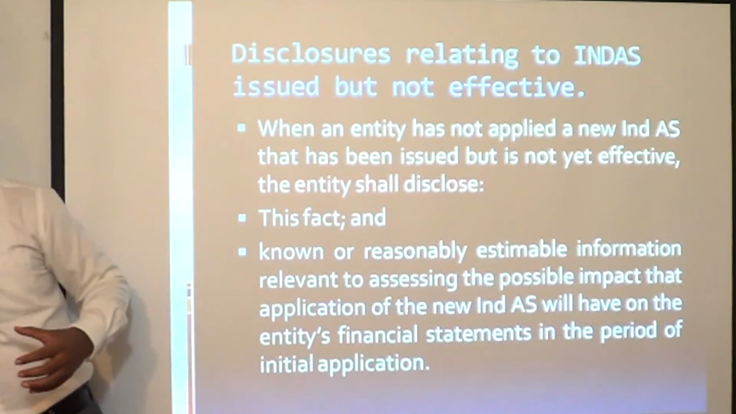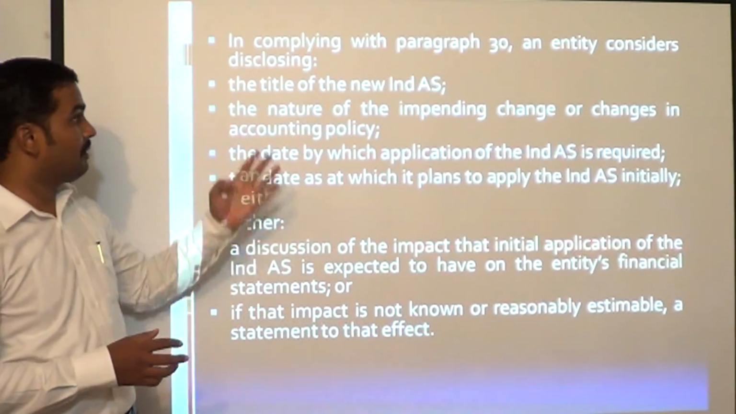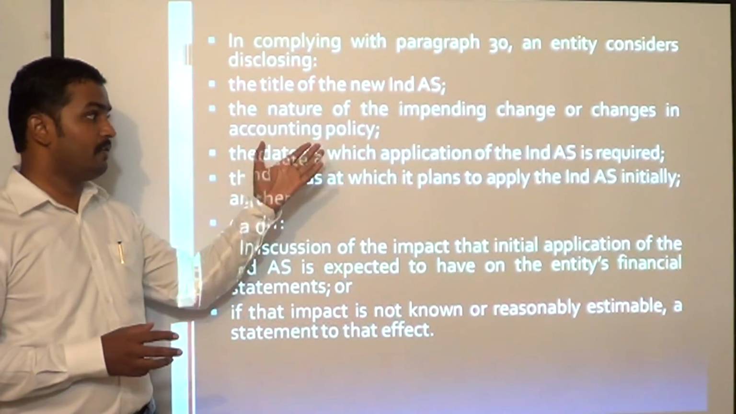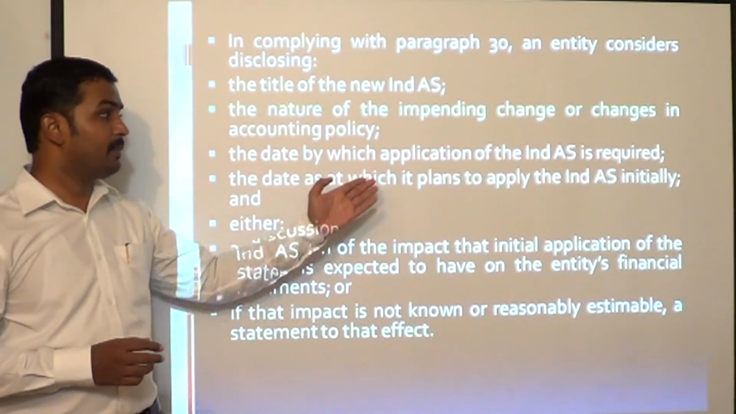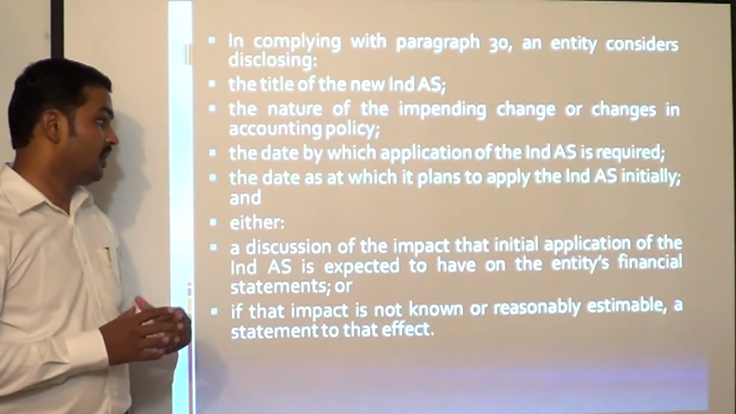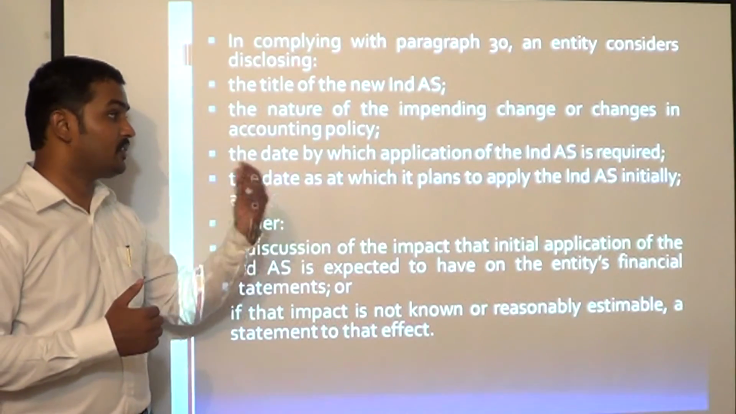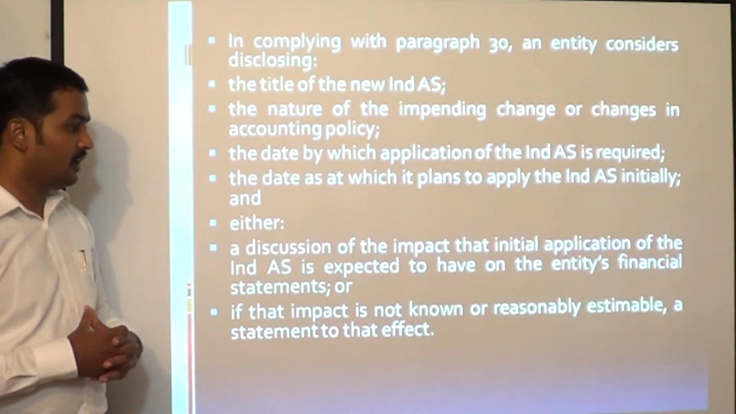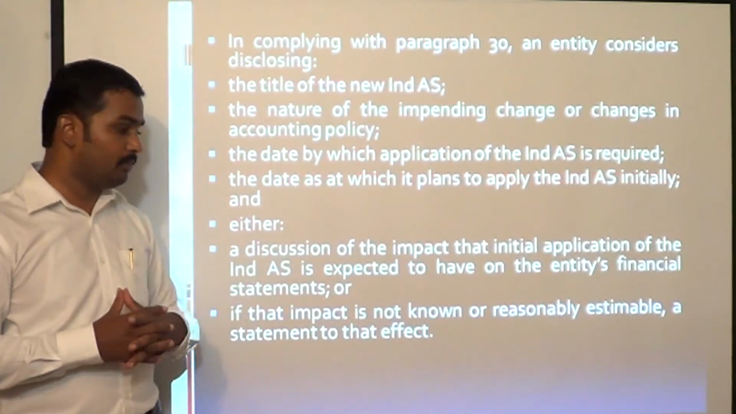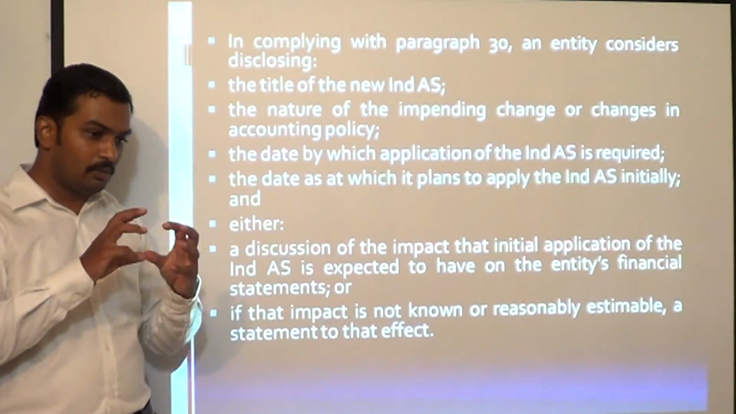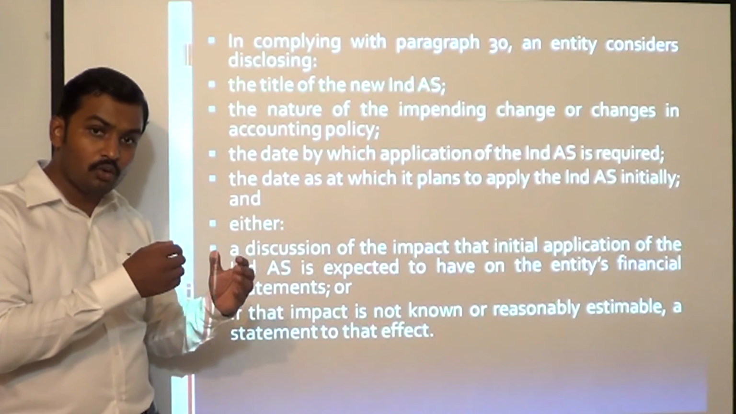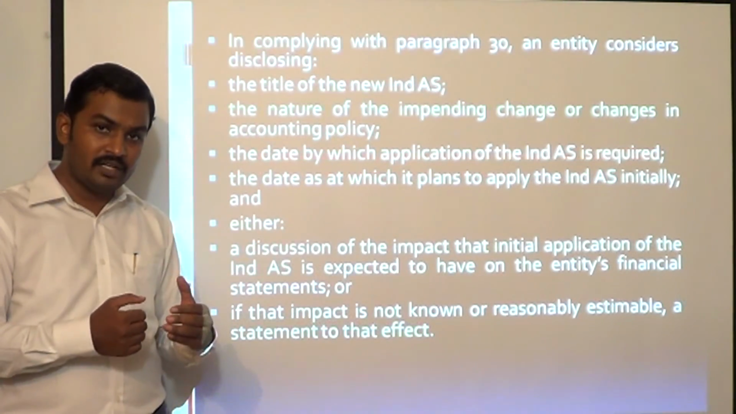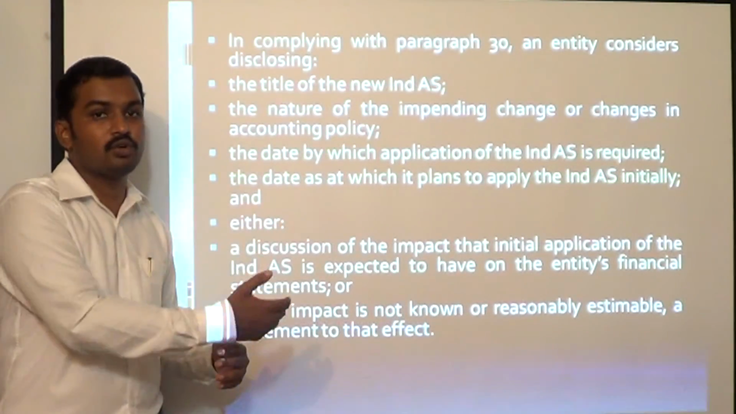Okay. So what the standard requires is you have to disclose the name of the new Ind AS, the nature of impending change, so what is the change that is going to happen in the accounting policies, the date by which application of the Ind AS is required, the date on which the entity plans to apply the Ind AS initially, and discuss the impact of initial application of the Ind AS. If you are not able to quantify that impact, at least disclose the fact that the financial statements are going to be impacted by the implementation of the Ind AS, but we are not able to quantify it. Disclose that fact. Okay.